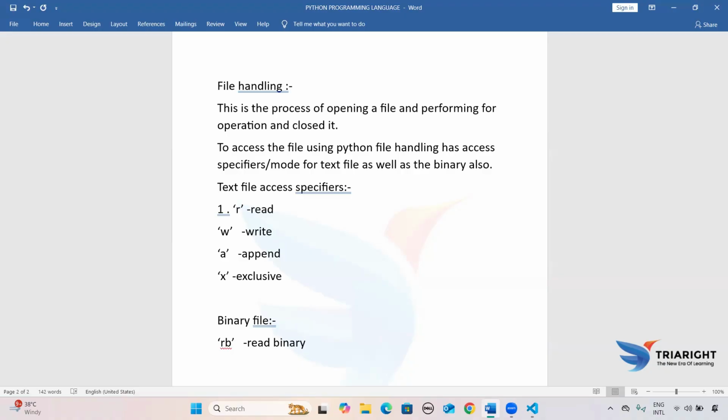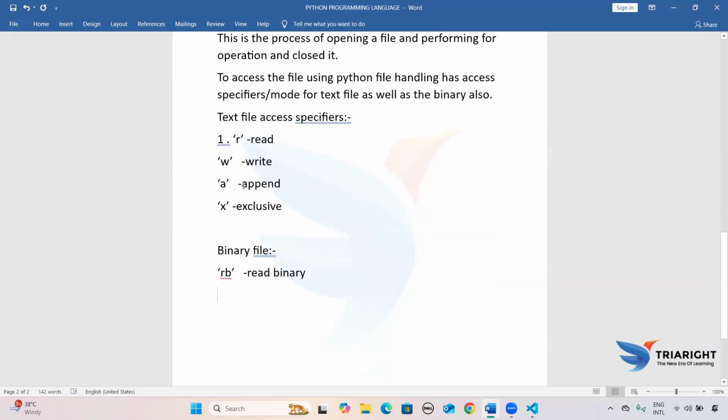Now if I try to write in your binary file, these are for the text file. If I try to write in your binary, here you need to write wb, write binary. The next one is append binary, ab. Here you need to write append binary. So these are the access specifiers that are available in the case of our text file or binary file.